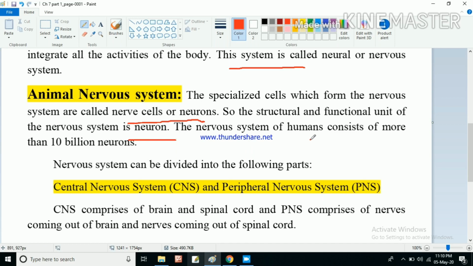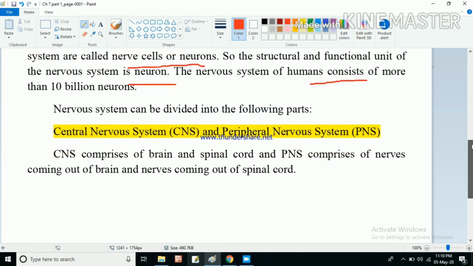The nervous system of humans consists of more than 10 billion neurons. In our body we have more than 10 billion neurons, and all of them are coordinating with one another to perform various activities. The nervous system can be divided into the following parts. The nervous system in our body can be divided mainly into two parts.